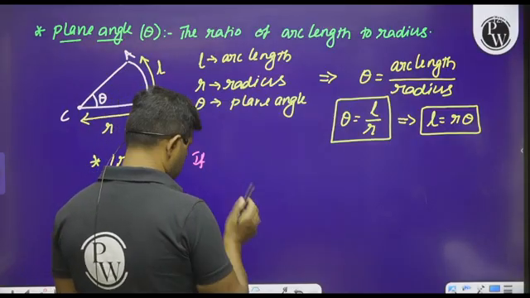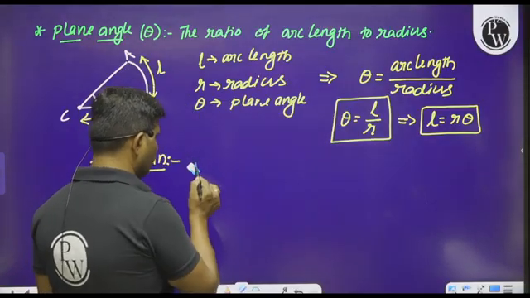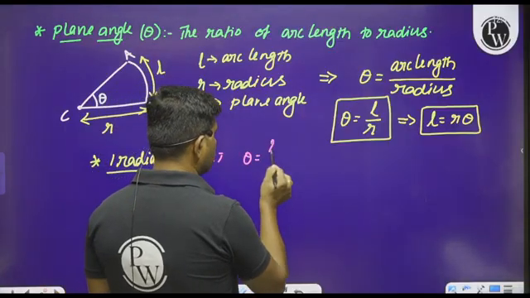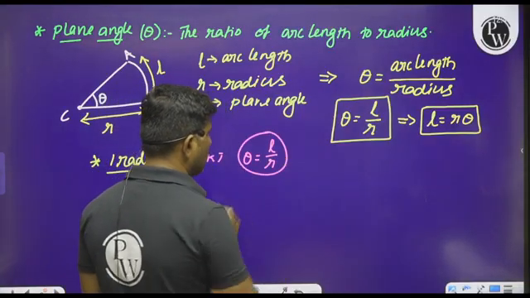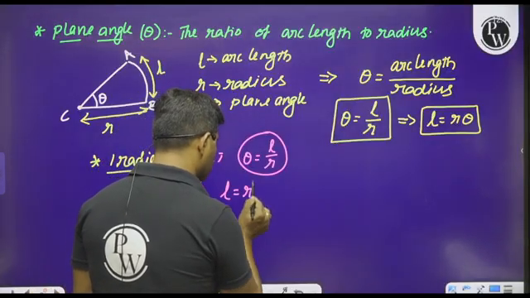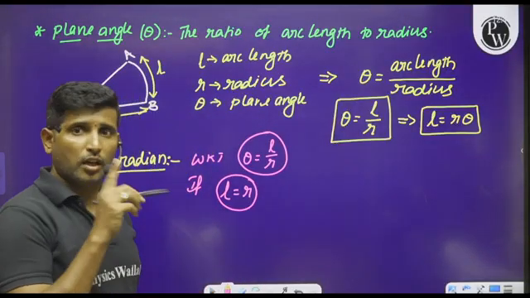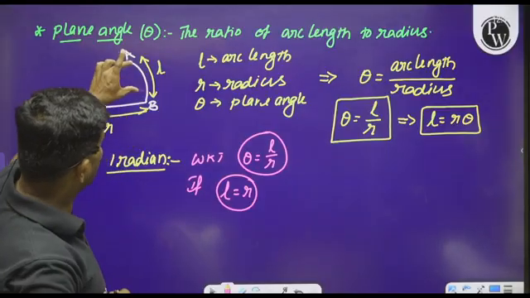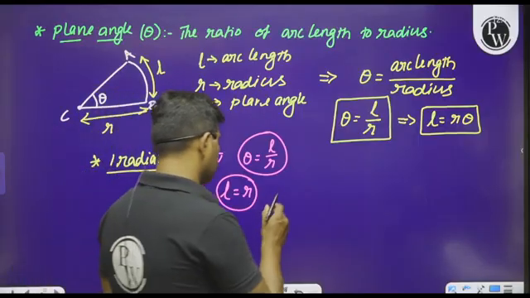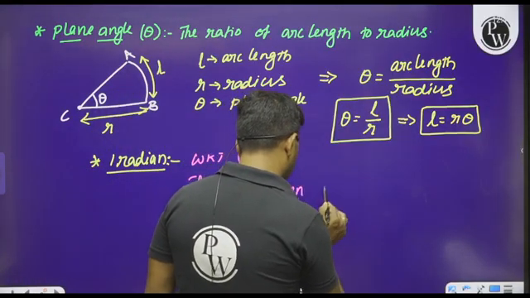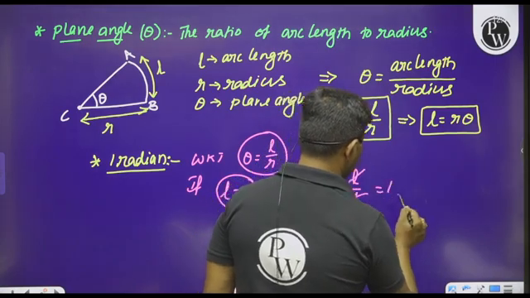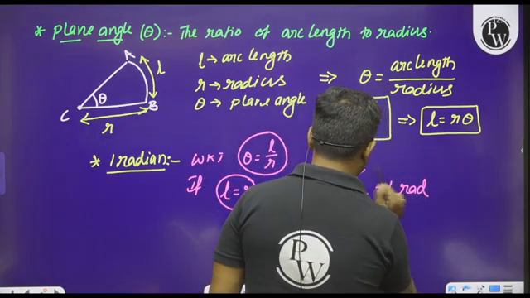We know that theta is equal to L by R. Suppose the length of the arc is equal to the radius of the arc, then theta can be written as L divided by L. It becomes 1 radian.